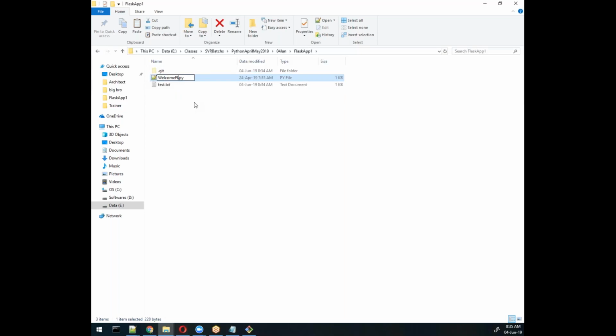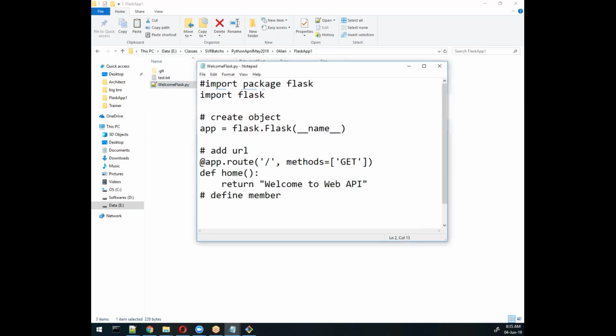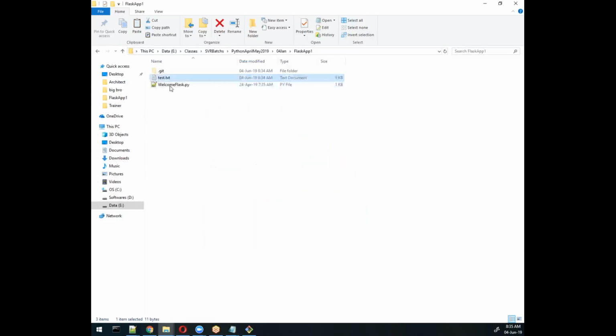We will write welcome flask.py. In that, I import the Python Flask package and just show the message: welcome to web API. When I execute this command, it should work. Like that, we will write the code.